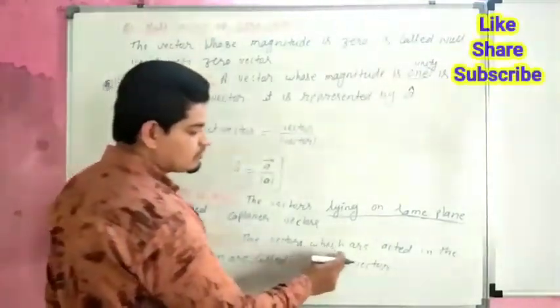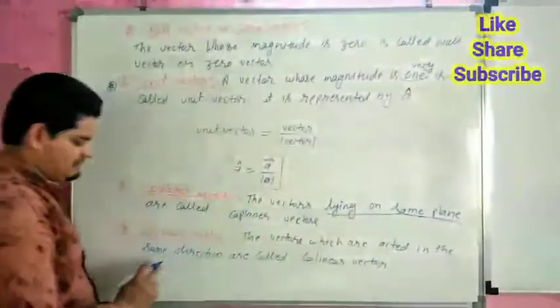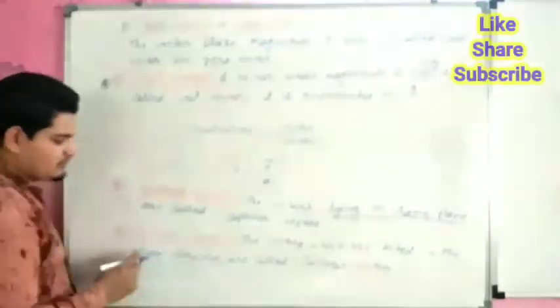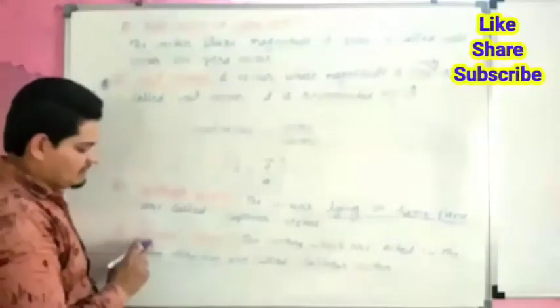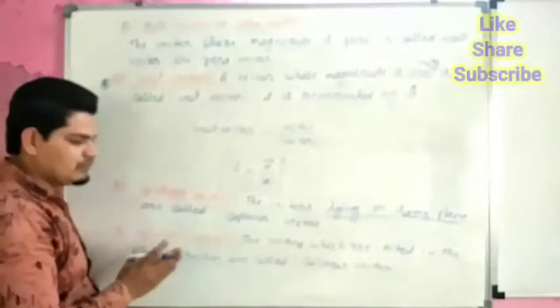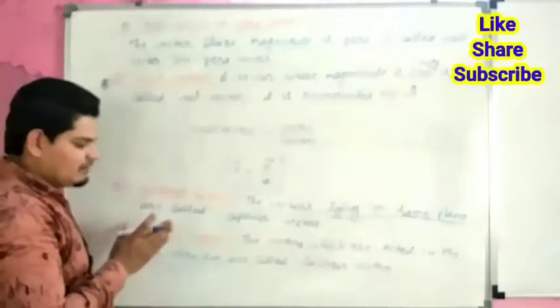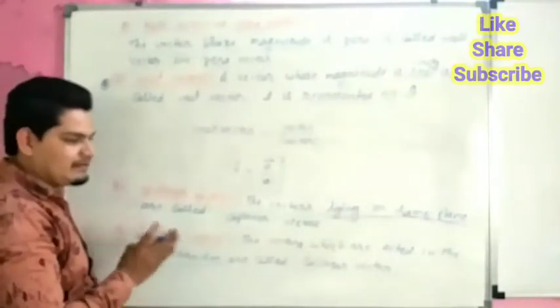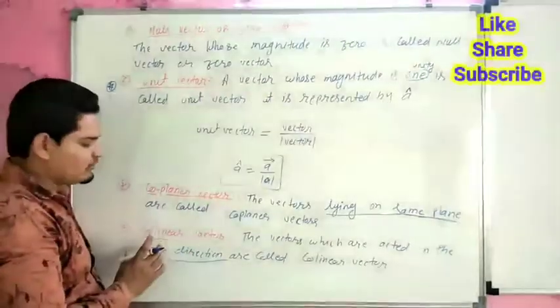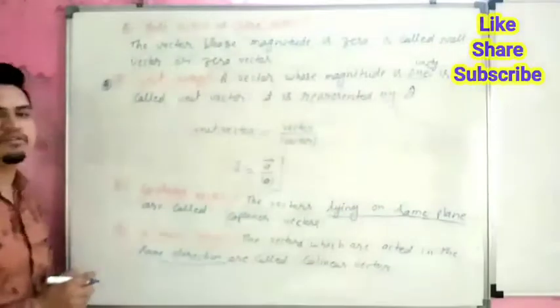The vectors which act in the same direction, or you can say in the same line, are called collinear vectors. So these are the types of vectors.